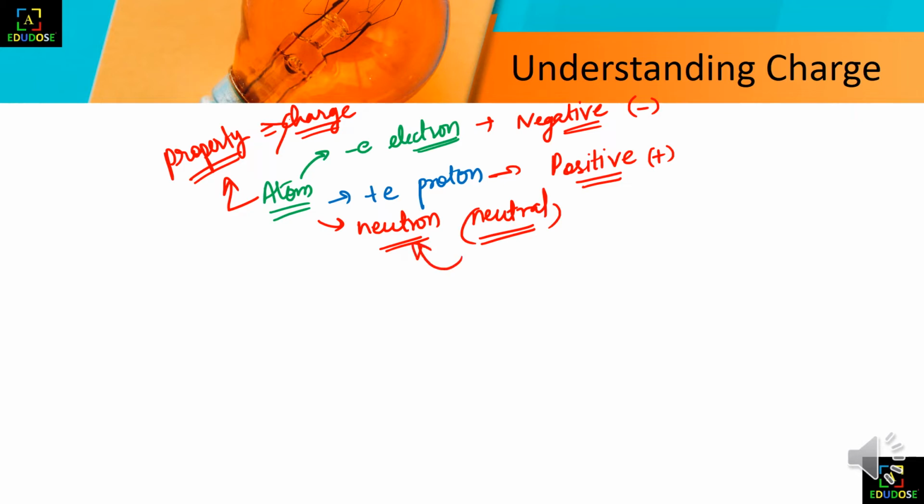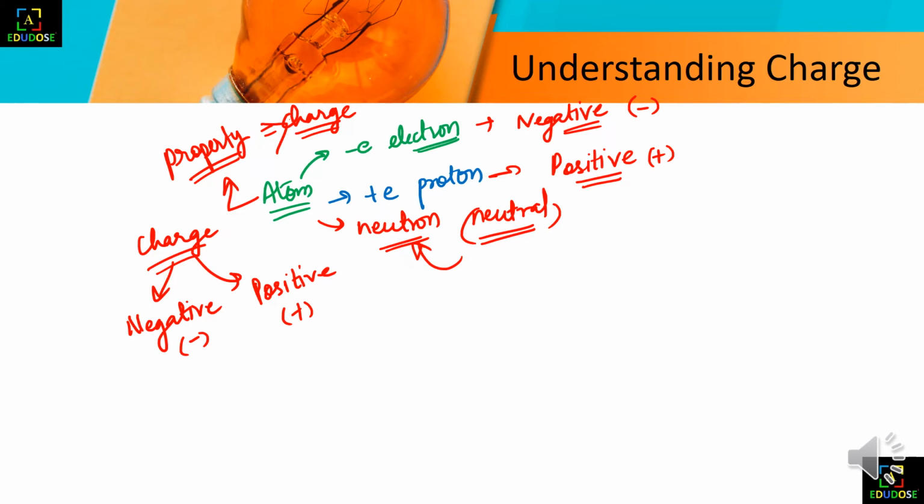So as we know, charge is an electrical energy, you can say. We have studied what an atom is, what an atom consists of, and that the property of an atom is charge. So here we can conclude that charge is of two types. The first is negative, and the second type is positive. There are generally two types: positive and negative charges.